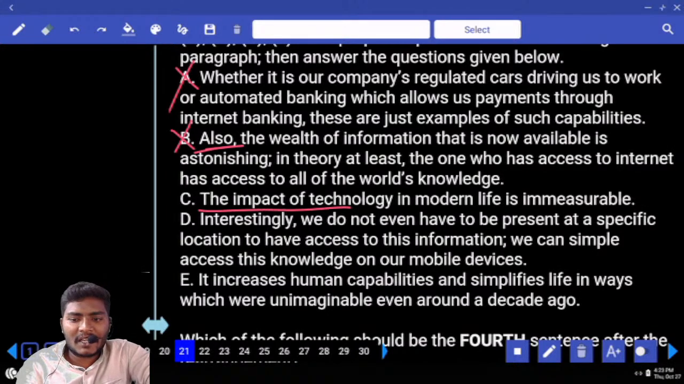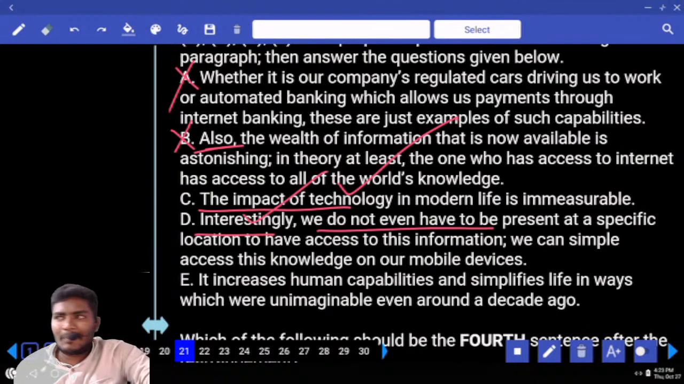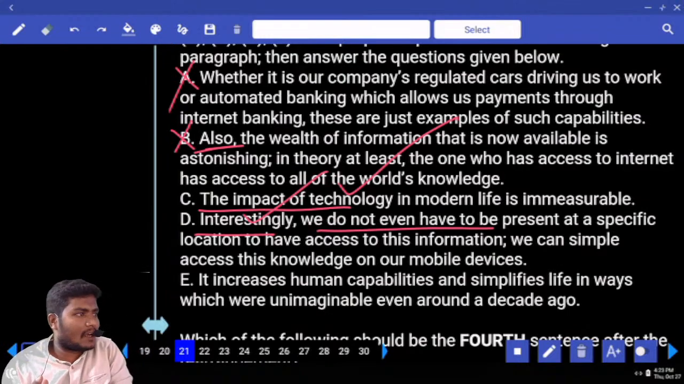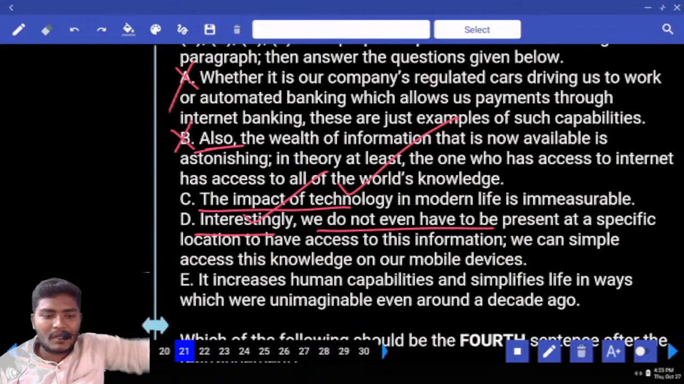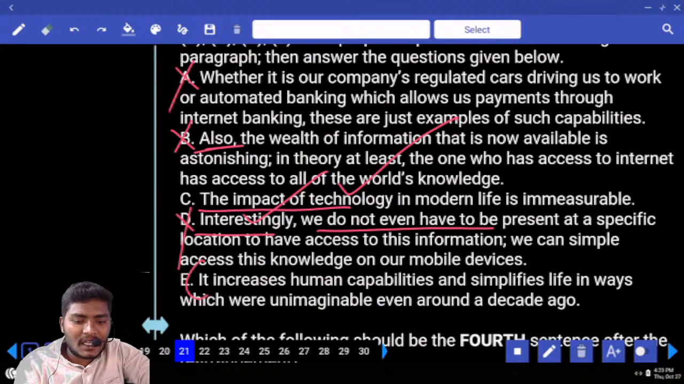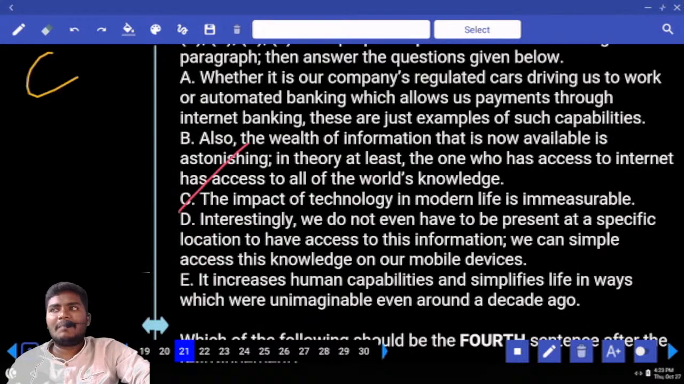Next, the impact of technology. Can we use it as a noun here? Yes. Next, interestingly. When do you use interestingly? In the beginning or after discussing some topic? After the discussion of some topic, interestingly we relate to some point. So eliminate D also. Next one, it increases. What increases? Do you have any clarity? No. So what is your beginning sentence here? Only C. Now C can be combined with what?